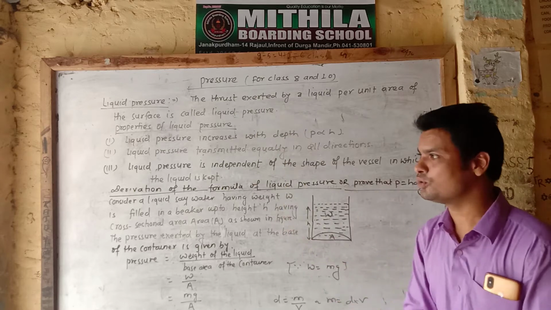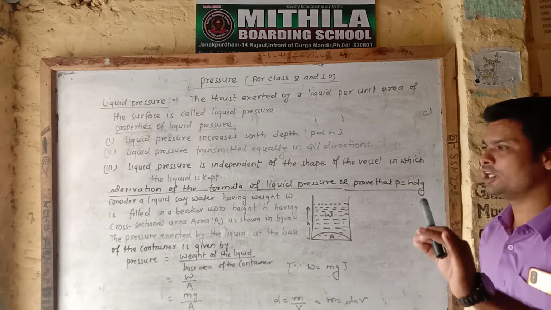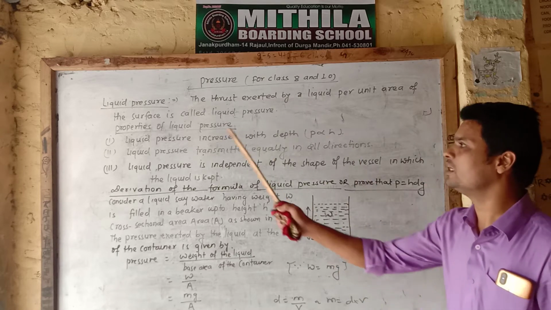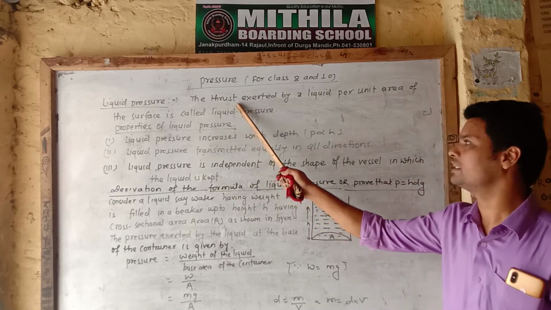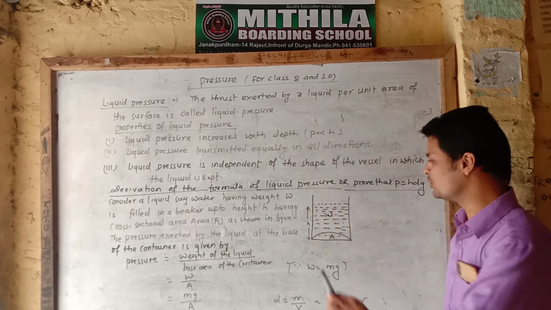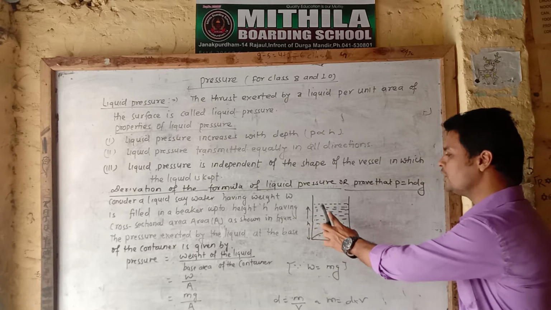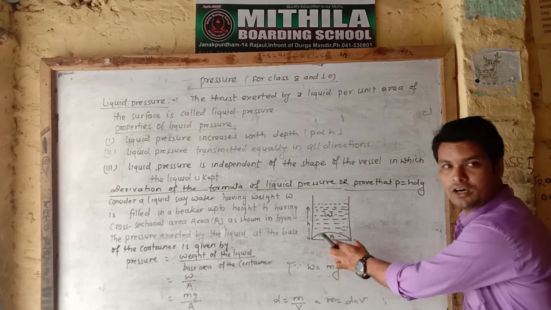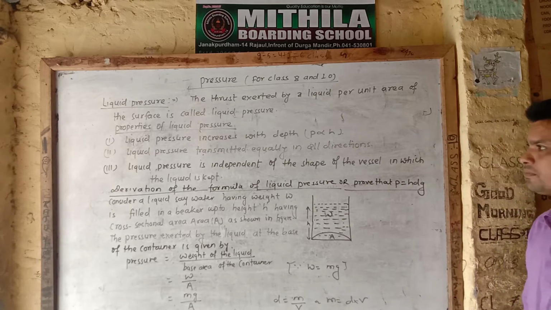Or you can also say that the pressure exerted by liquid at the base of the container is called the liquid pressure.